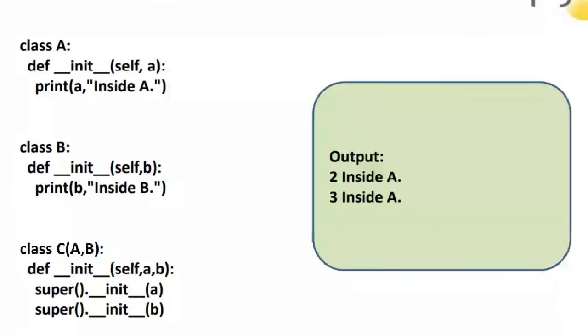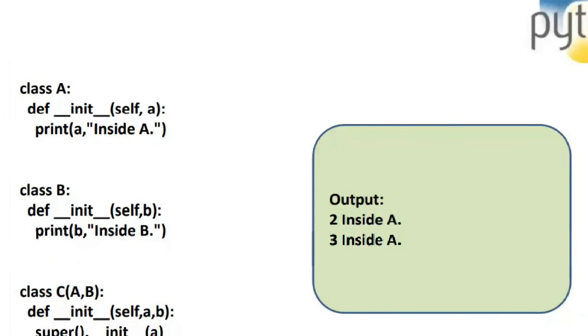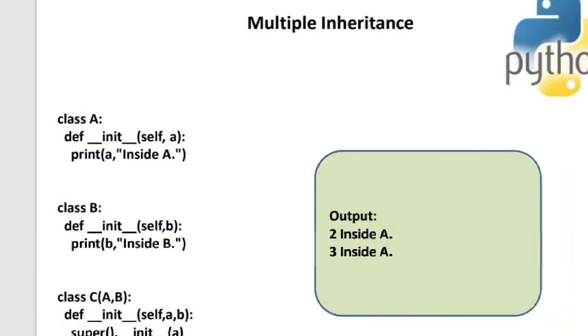Okay, so what is the use of the super function? Actually, the super function is a handy function which will help you not to remember the names of the superclass. So you needn't remember here; the superclass names are A and B, which is very easy to remember.